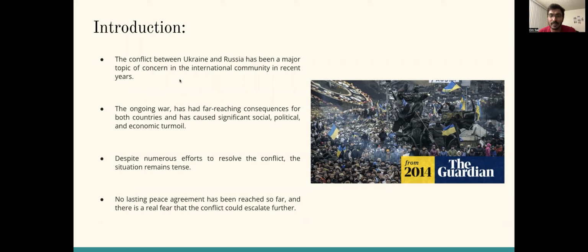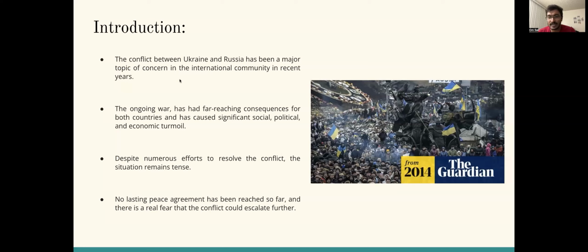We all know that the conflict between Ukraine and Russia has been a major topic of concern in the international community in recent years. The conflict has had a major impact on the economies, causing significant inflation and a recession in both countries. The rise in oil prices has had a significant impact on the global economy, as it has caused a chain reaction of rising prices for goods and services. The war has also had a major impact on the people of Ukraine and Russia. The war has caused widespread displacement, with hundreds of people forced to flee their homes in search of safety.